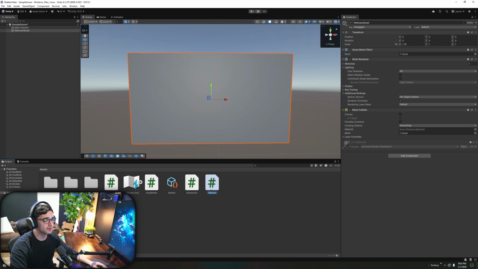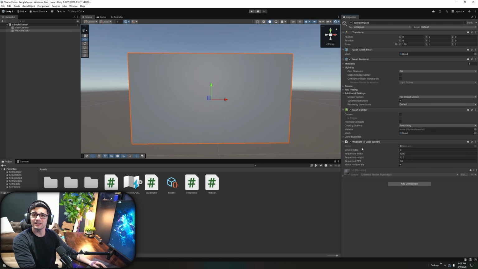I'm going to grab this, click it, and drag it down here. And I'm going to let go. You can see it adds it as a component onto the quad. And these right here are editable for you, depending on what resolution you want. I want 1920 by 1080. Let me change that right there, 1920 by 1080. I put it lower because I don't know what kind of demand you have, and I just want to be accessible for as many people as possible.